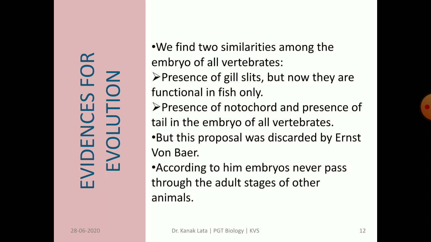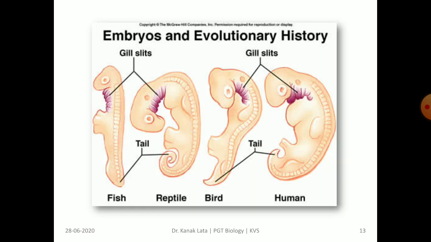Why? Because he said that embryos never pass through the adult stages of other animals. You can see here the embryos of different vertebrates and similarities among themselves: presence of gill slits and presence of tail in the embryos of fish, reptile, birds and human being.